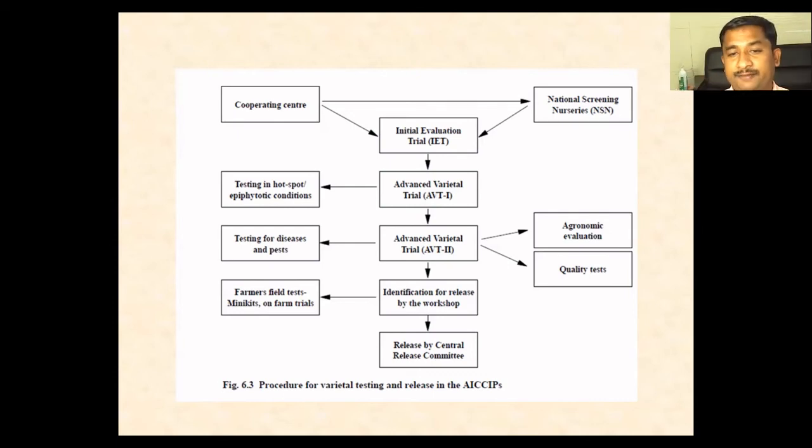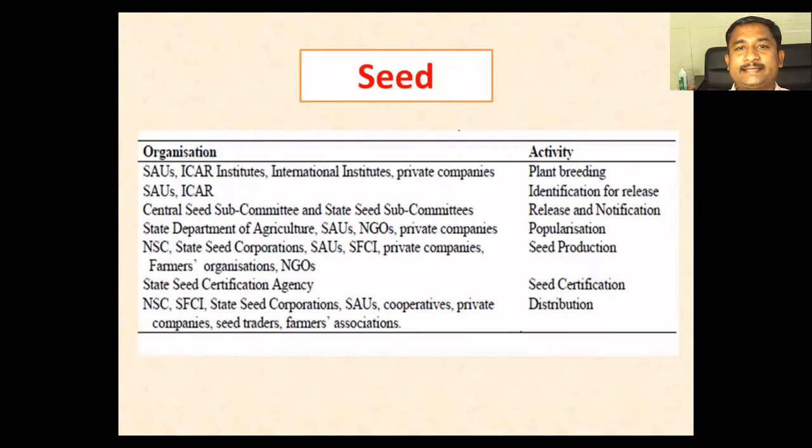Once it is identified, we need to prepare the release proposal, and the release and notification proposal has to be submitted to the Central Variety Release Committee. Then these entries will be given to farmers' fields for testing under minikit and on-farm trials. This is how seed activity will be related.